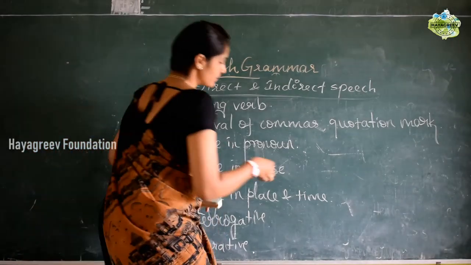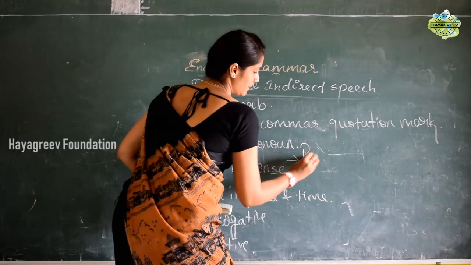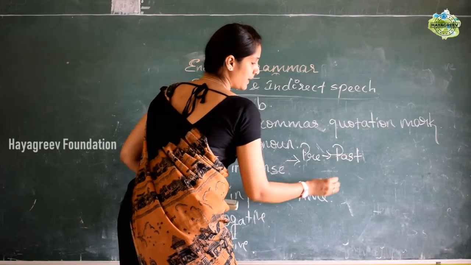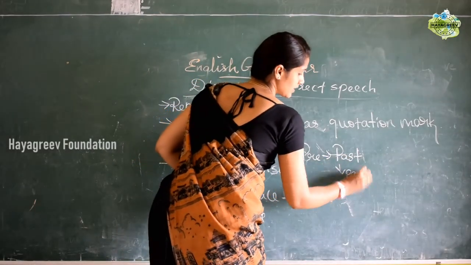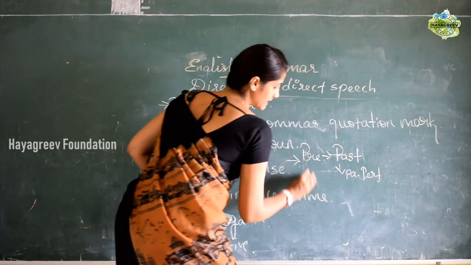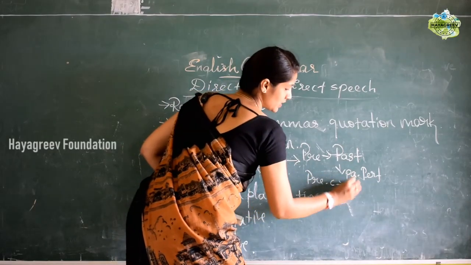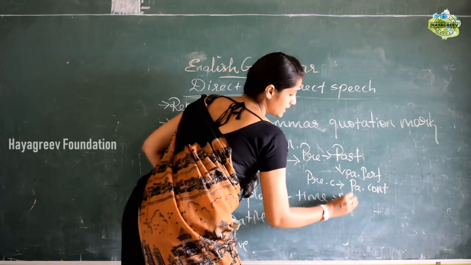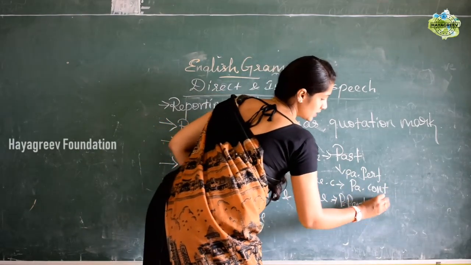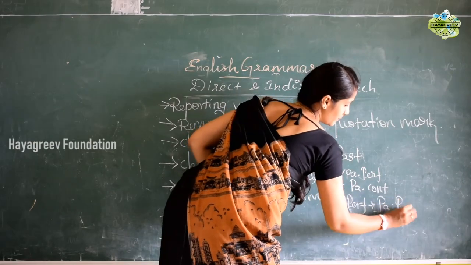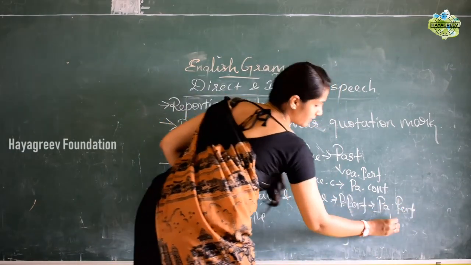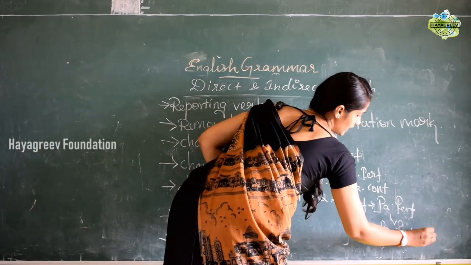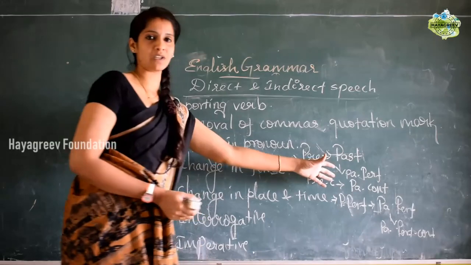I will say again. If it is simple present, it should be simple past. If it is simple past, it should be past perfect. Present continuous should be changed into past continuous. And present perfect should be changed into past perfect. If it is past perfect, it should be changed into past perfect continuous. So these are the tense changes we have seen.